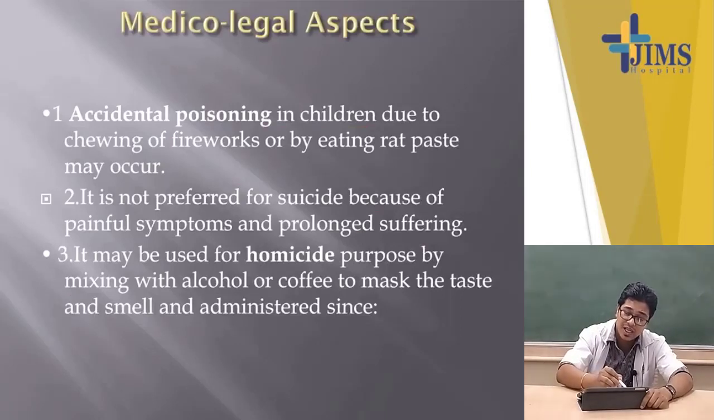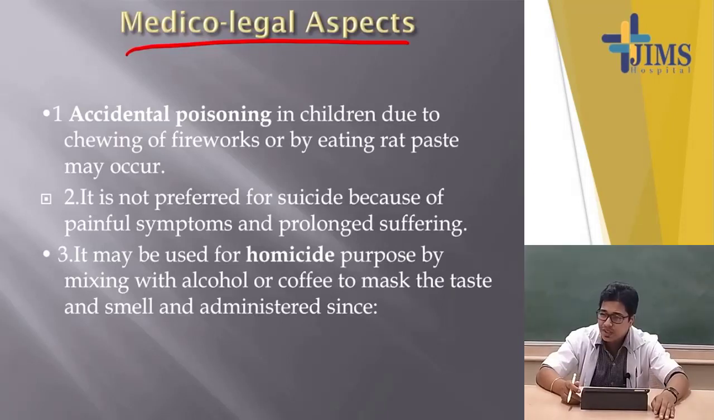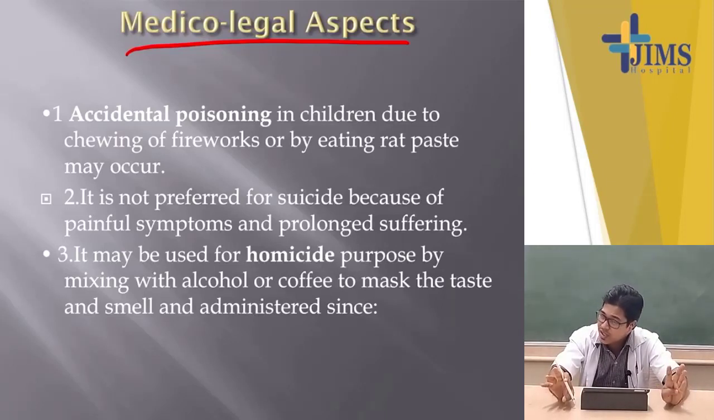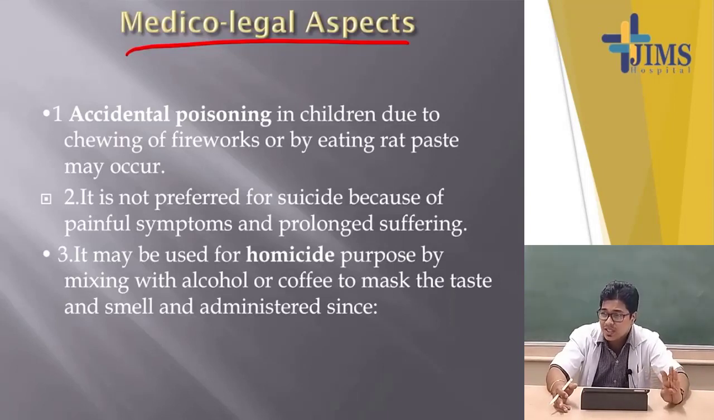Now, what are the medico-legal aspects? Medico-legal aspects are very important. I have already told you, in any kind of poisoning, whatever the poison may be, the medico-legal aspect is whether it is suicidal, accidental or homicidal poisoning. Apart from these three types, you have to know whether it can be used as an abortifacient for criminal abortion, or as a stupefying agent to stupefy a person. I will discuss what stupefying agents are.